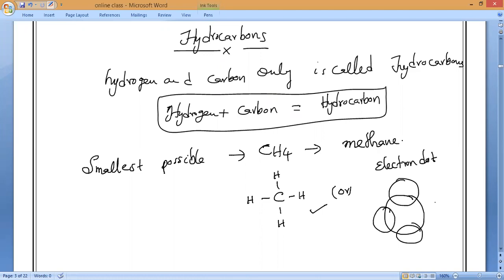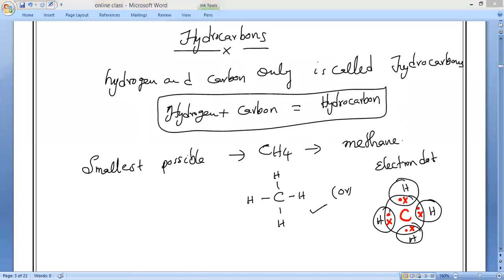So I will draw the structure like this: hydrogen, hydrogen, hydrogen, hydrogen. You have to be smart enough that within seconds you must be able to draw these structures. The electron shared by the hydrogen I consider as a dot, and the electron shared by the carbon I'll consider as a cross. Whatever is your convenience, please follow that. This we have already drawn. Do you remember that, everybody?